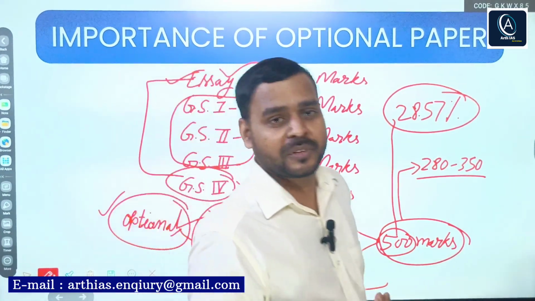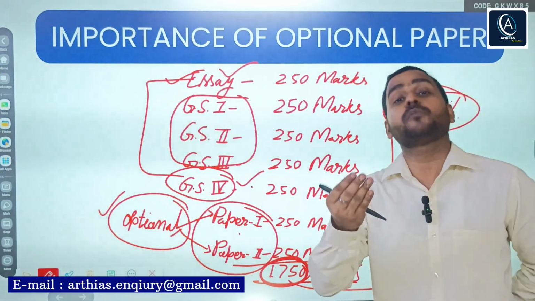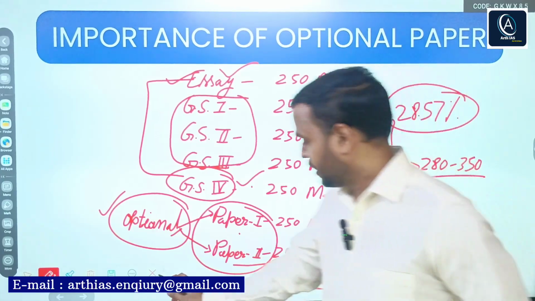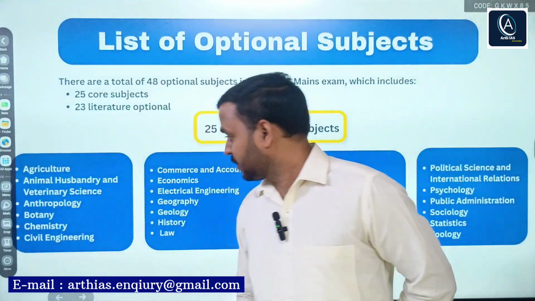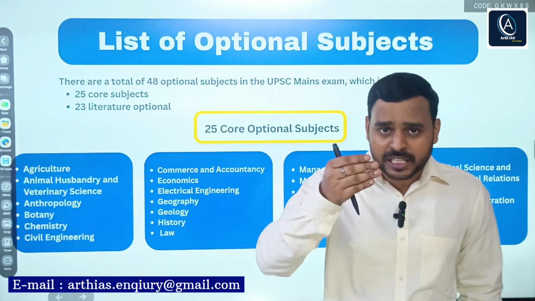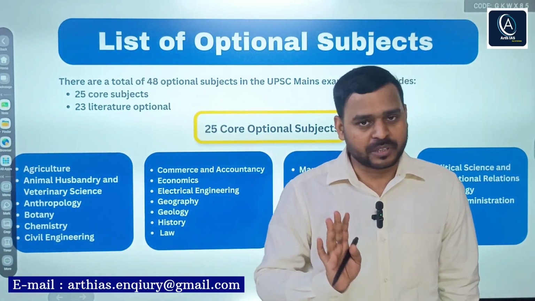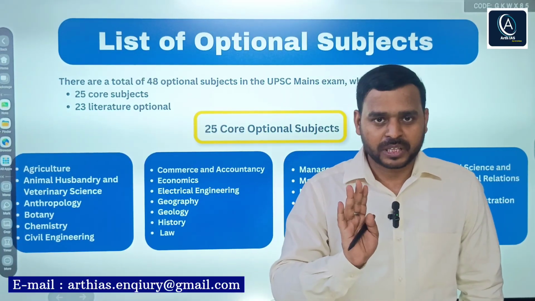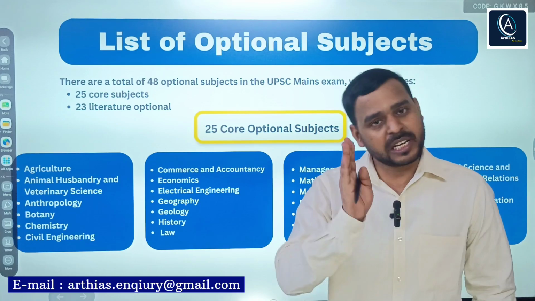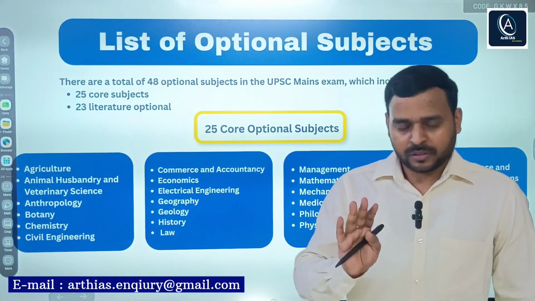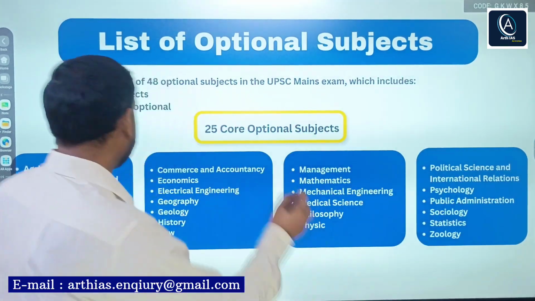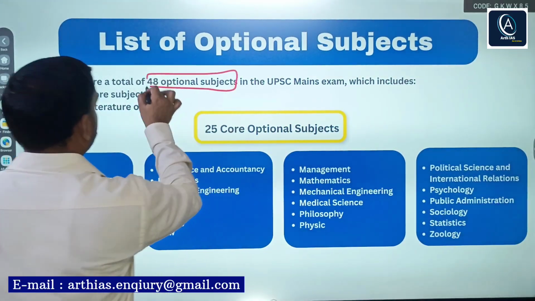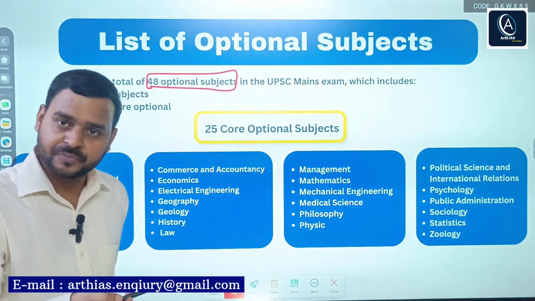Now see the list of optional papers. How many subjects are there? You should know the subjects. In total, UPSC has mentioned 48 optional papers in the syllabus. Of these, 25 are core subjects and 23 are literature papers, meaning language papers.